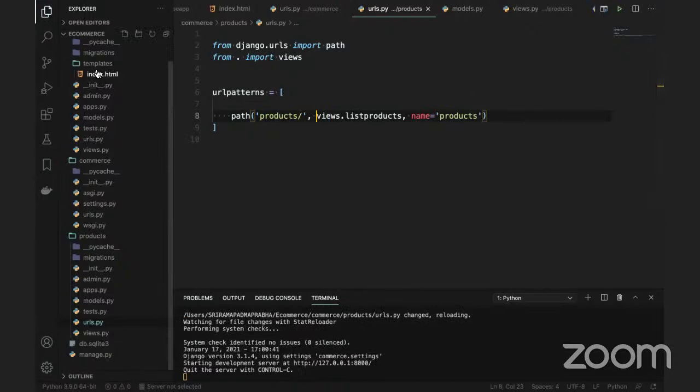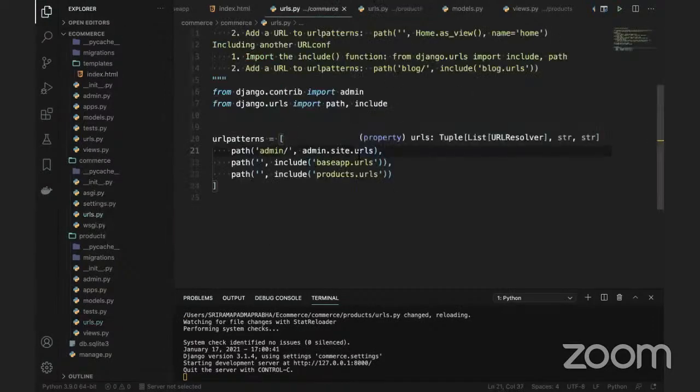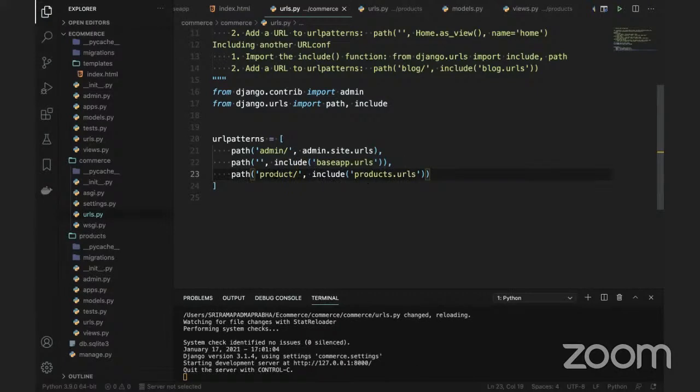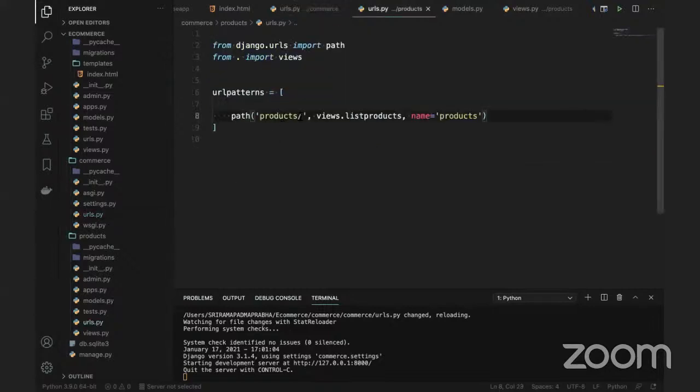Okay, basically in the main app URLs, we registered the base app URL and products.urls. But for these products, you can put the product only. Okay, this is the product slash. So what is happening, guys? First it will go to the domain and product slash, and inside the products it will go to these products, and products will be displayed.